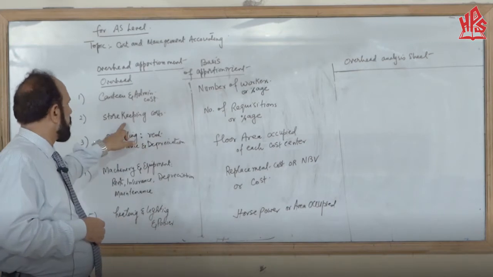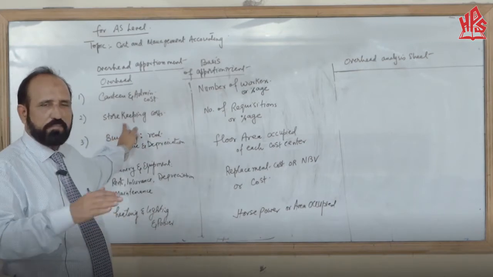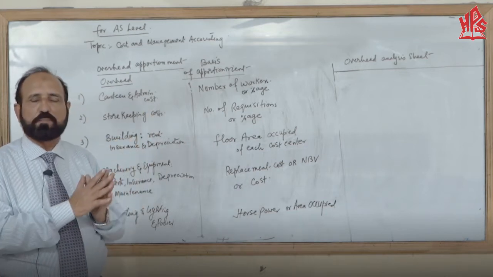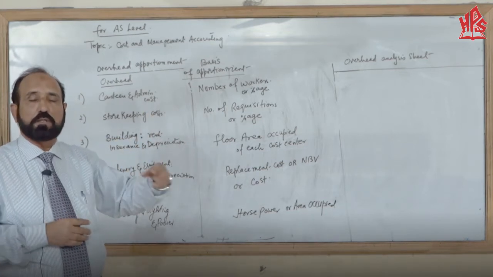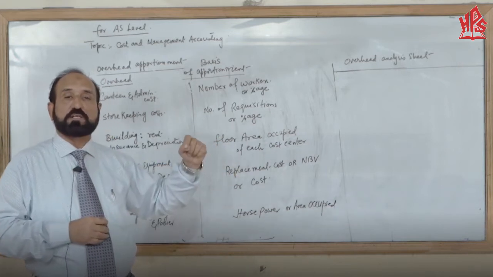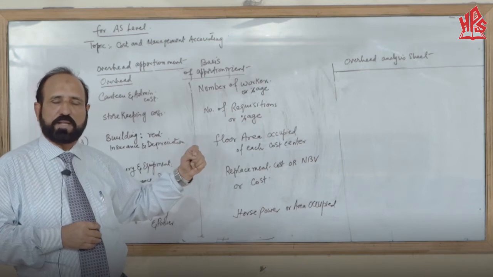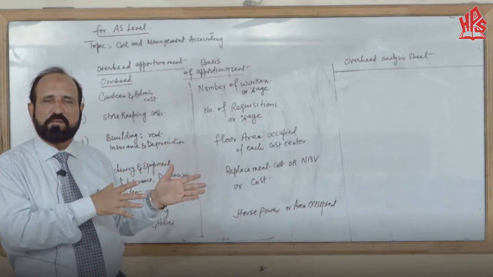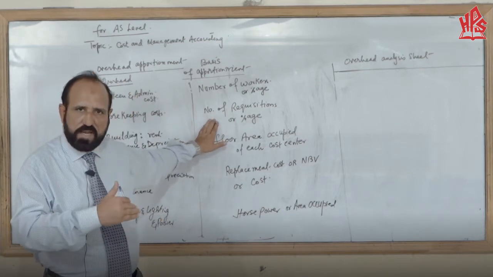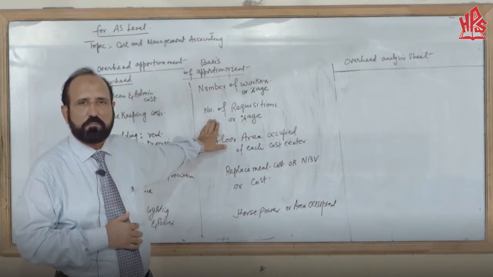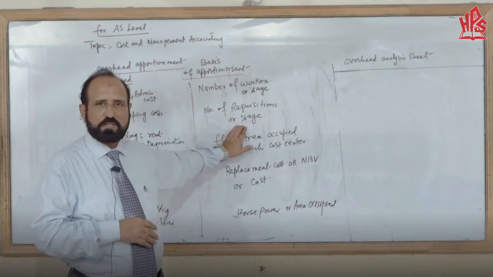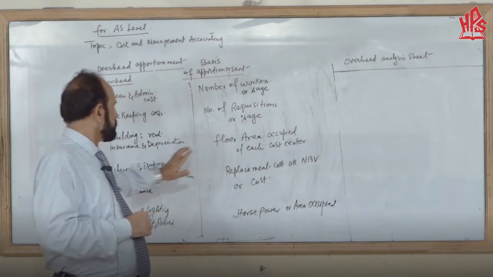The other one is storekeeping, store and material cost. Store can be used by different departments, the production department, through the requisition, the number of requisitions. Number of requisitions means a written request made by the production department managers to have some material from the store. So the number of requisitions raised by the production department and other departments are generally used, but sometimes the percentage of each department might be used.